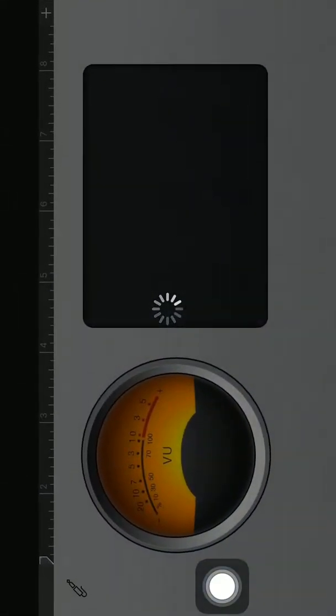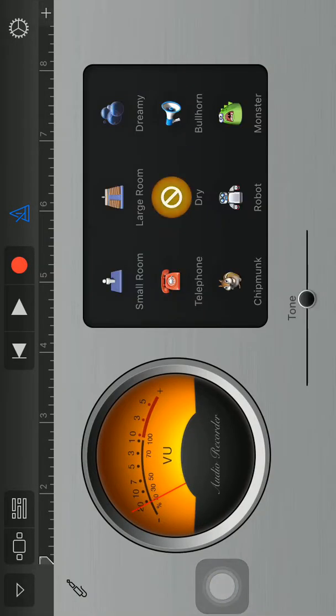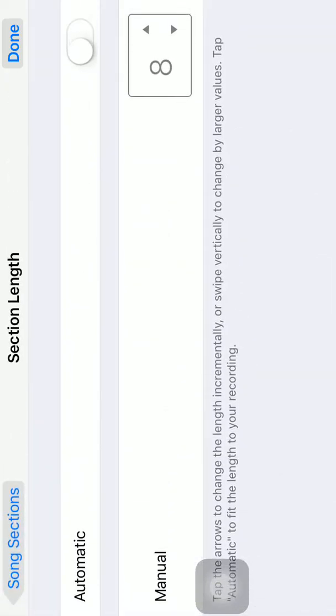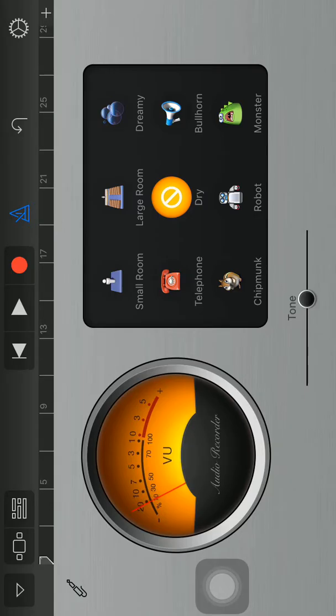Click on it, and then click on the button right here and tap on it. Select 30, click done.